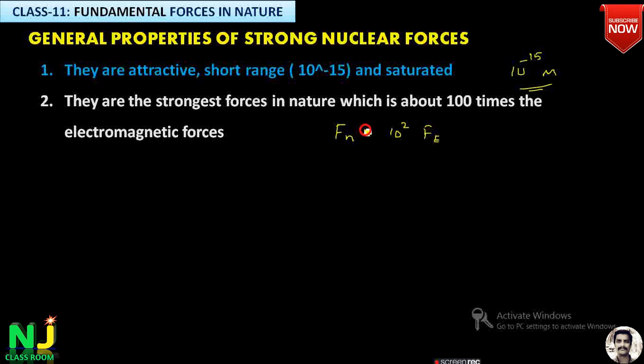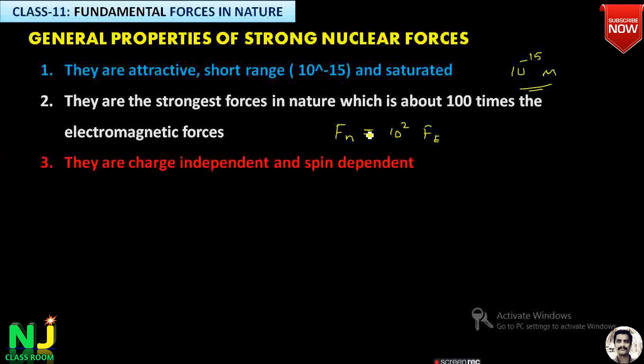That is, we say electromagnetic force compared to the nuclear force is weaker, but nuclear force is much stronger, 100 times more than that of the electromagnetic force. So they are charge independent and spin dependent. Remember, this force exists even between neutrons. How do neutrons bind together? Because of the strong nuclear force, but there is no charge here. Neutron is neutral, proton is positive. Still, it exists. That means it is independent of the charge.